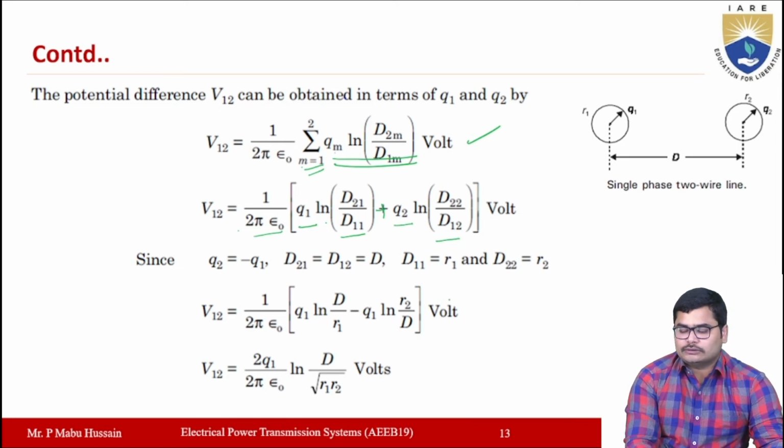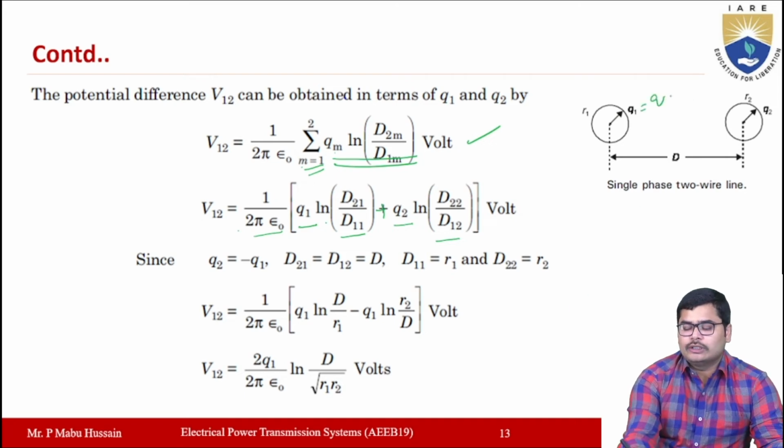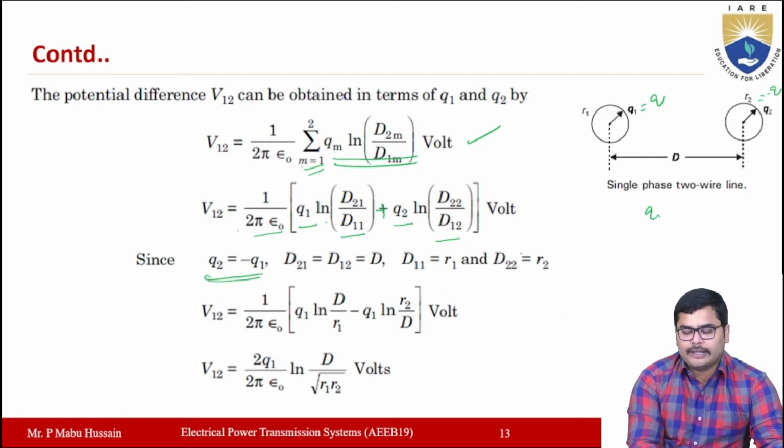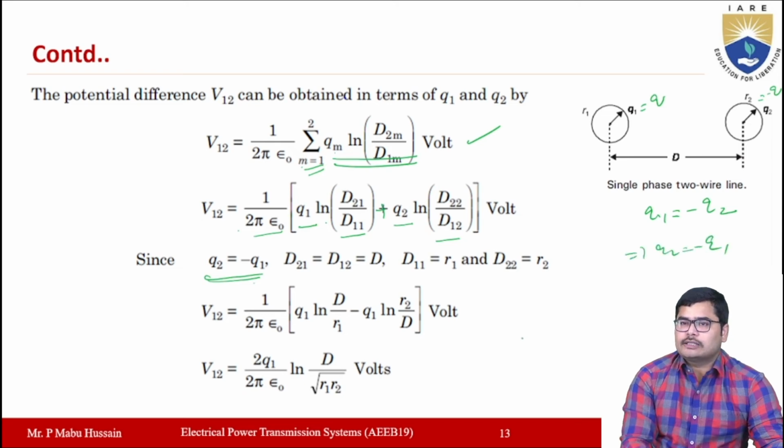As I said before, this is a single phase transmission line in which one conductor is acting as the forward conductor and the other conductor is acting as the reverse conductor. So if Q1 is equal to Q, then Q2 will be minus Q. So Q2 is equal to minus Q1, or Q1 is equal to minus Q2. Why? Because one conductor is acting as a forward conductor and the other conductor is acting as a reverse conductor.